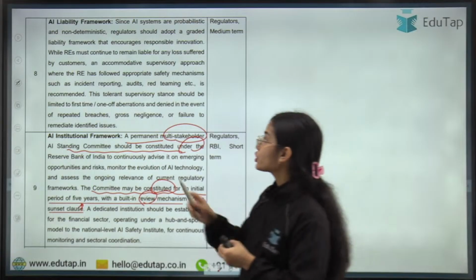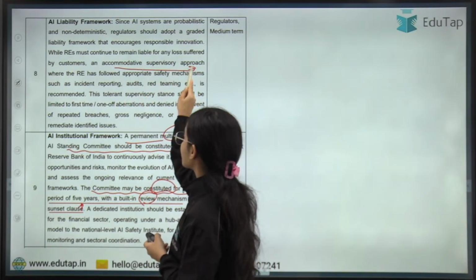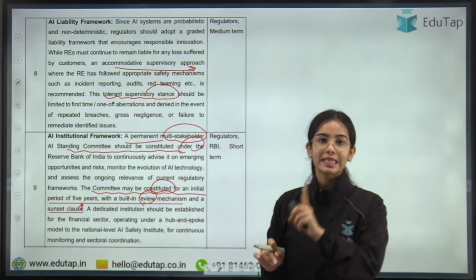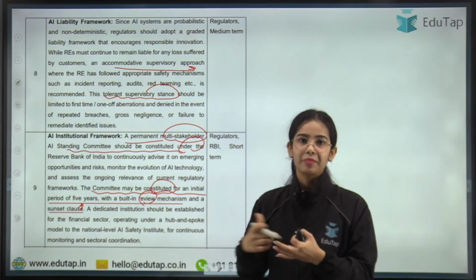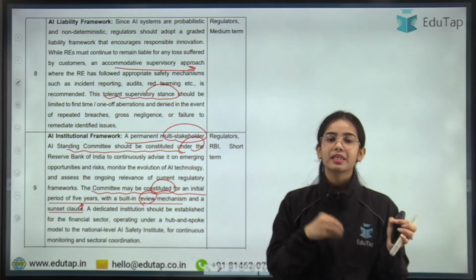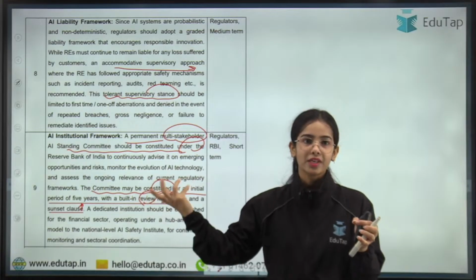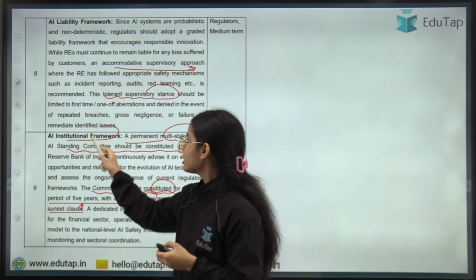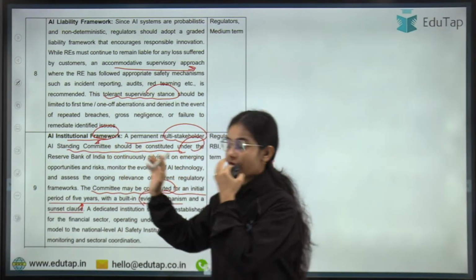So the Reserve Bank of India should have an accommodative supervisory approach, and a tolerant supervisory stance should be taken for the first offense at least, in the case of AI, because AI is probabilistic and non-deterministic, and sometimes the regulated entities themselves do not know how the AI will respond to certain actions. Okay, AI institutional framework. So there should be an institutional framework that should be developed.